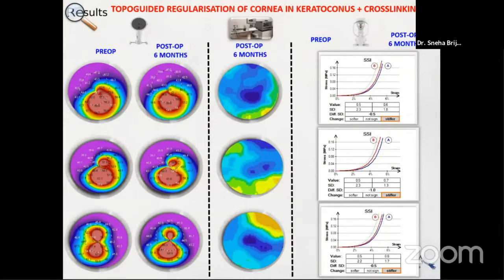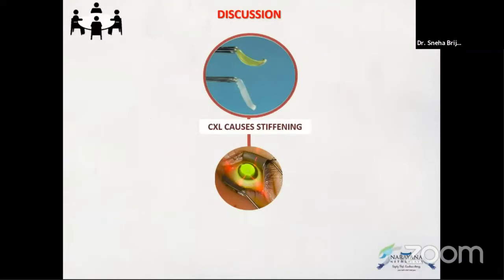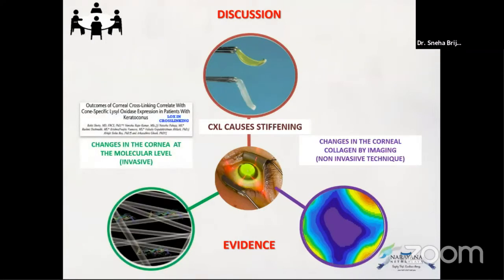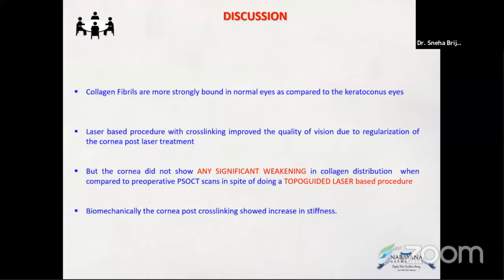These are the topography maps pre-operatively and post-operative 6 months of patients who underwent topo-guided regularization of cornea and keratoconus, and also showed increase in stiffness on biomechanics. So we know that the cross-linking causes stiffening, but the evidence to it was proven by the changes in the cornea at the molecular level, which is an invasive technique, and we have already published a paper on it. And now we are concentrating on studying these changes by imaging or non-invasive technique.